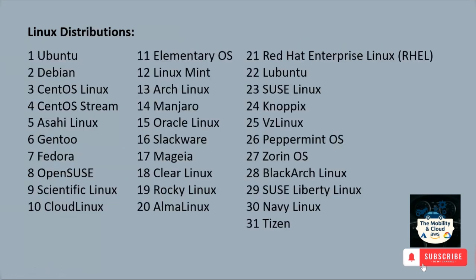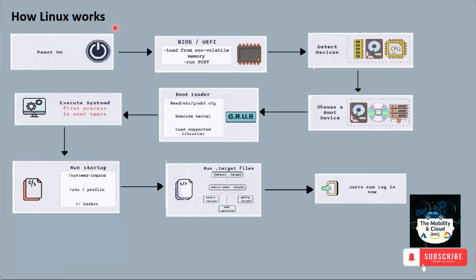Linux distributions: as of today there are 31 Linux distributions available. Let's see how Linux works.